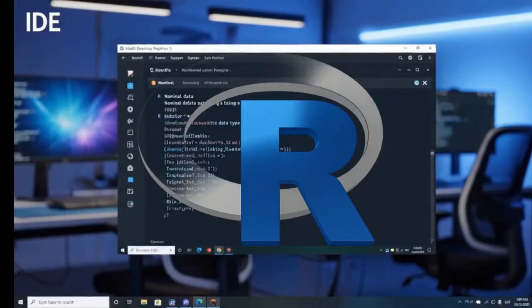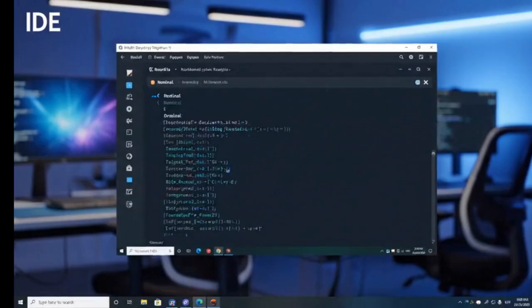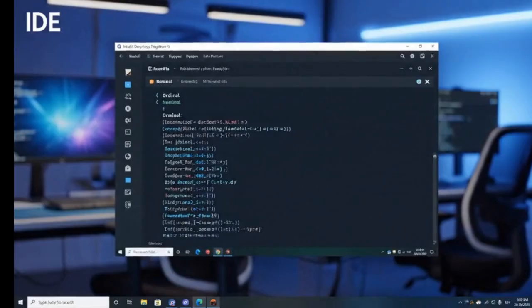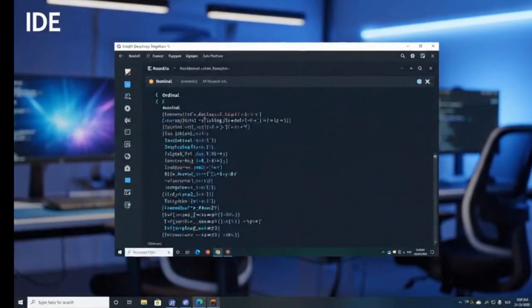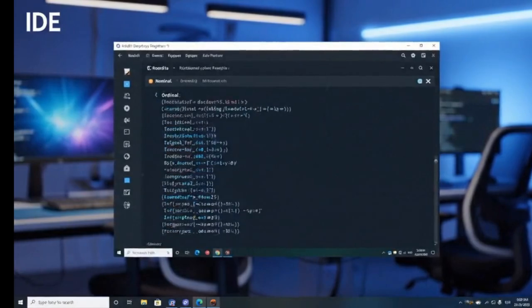Here's a quick example in R. Gender, factor, c, male, female. Nominal. Rank, factor, c, private, sergeant, captain, ordered equals TRUE. Ordinal. Temperature, c, 0, 10, 20, 30. Interval. Income, c, 0, 500, and 1,000. Ratio.